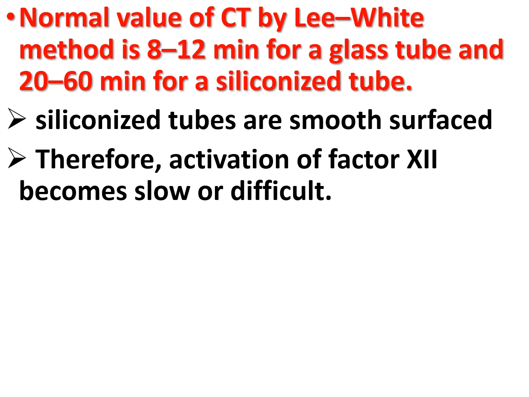Then, the normal value of the clotting time by the Lee and White method is about 8 to 12 minutes for a glass tube and 20 to 60 minutes for a siliconized tube. The clotting time is more because siliconized tubes are smooth surfaced, and therefore activation of factor 12 becomes slow or difficult. So the value of the clotting time by the Lee and White method is about 8 to 12 minutes for a glass tube and 20 to 60 minutes for a siliconized tube.